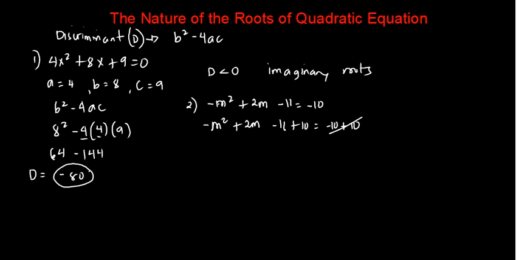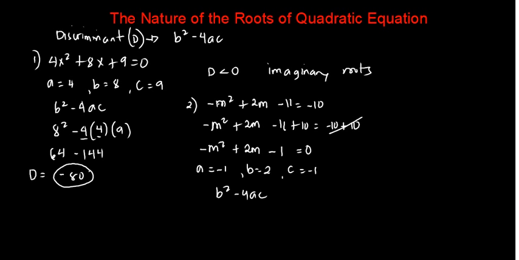It will become negative m squared plus 2m. The negative 11 plus 10 is equal to negative 1, equals 0. Okay? And then, as you can see, this is already in standard form. So, wherein a is equal to negative 1, b is equal to positive 2, then c is also negative 1. So, using the formula for discriminant, we have b squared minus 4ac. Okay? And then substitute a, b, and c.